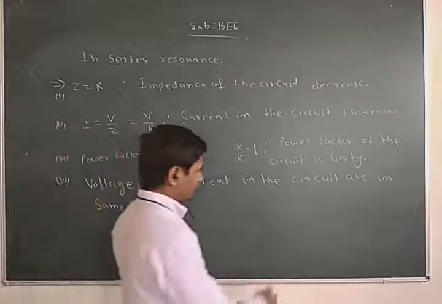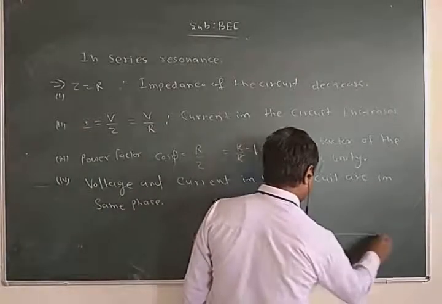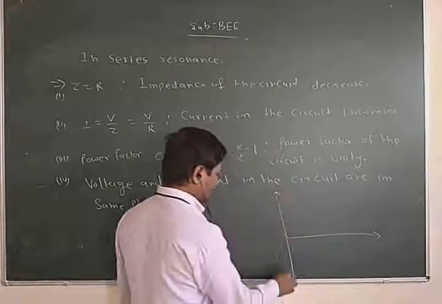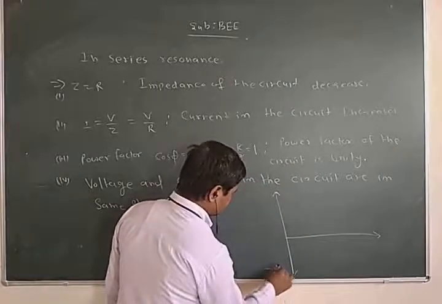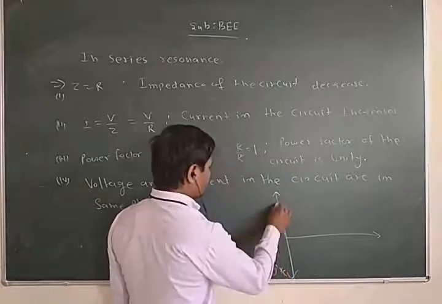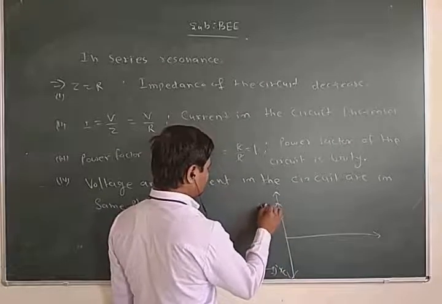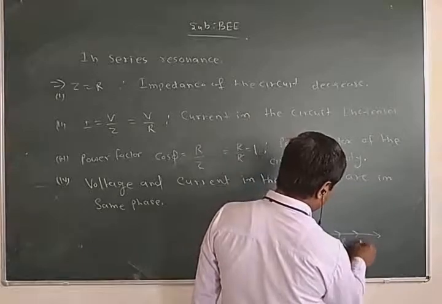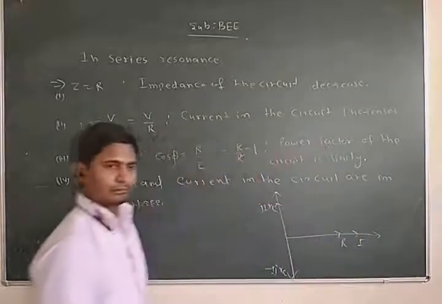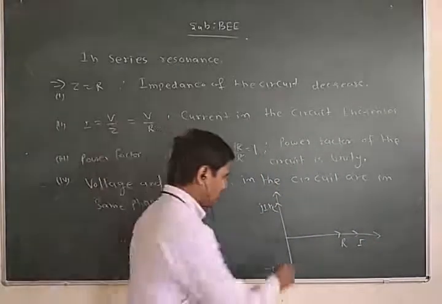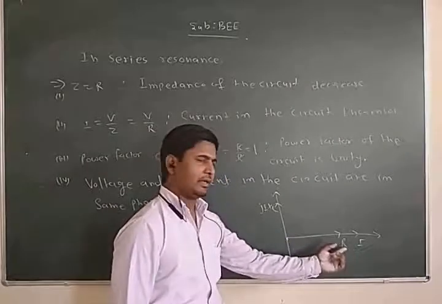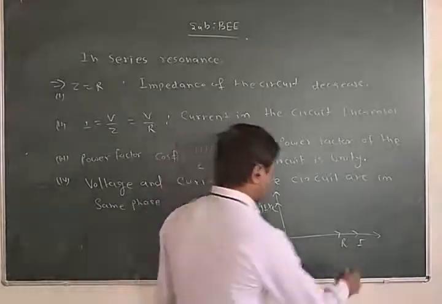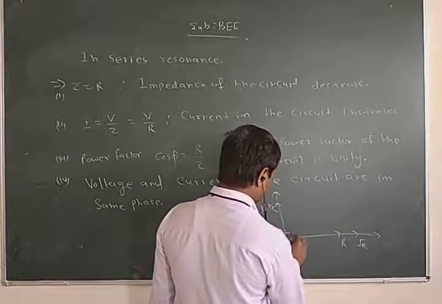Now, if we draw the phasor for voltage and current at resonance, this is jXC, jXL, and this is R. Current is I. So the power factor is unity. Current in the circuit is I = V/R at resonance.